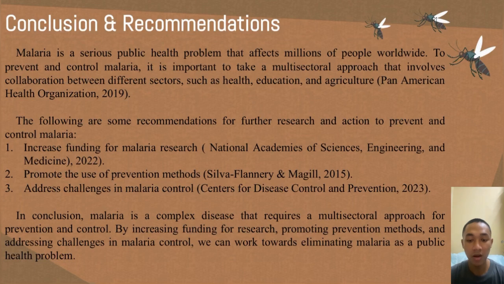In conclusion, malaria is a complex disease that requires a multi-sectoral approach for prevention and control. By increasing funding for research, promoting prevention methods, and also addressing challenges in malaria control, we can work towards eliminating malaria as a public health problem.